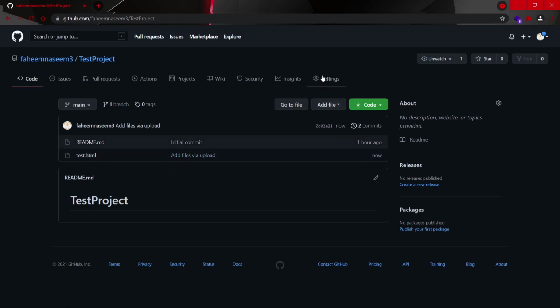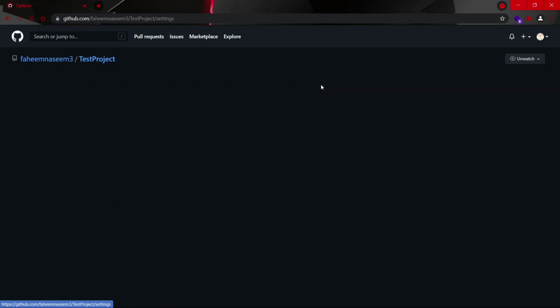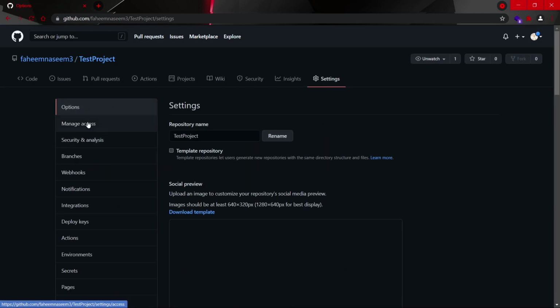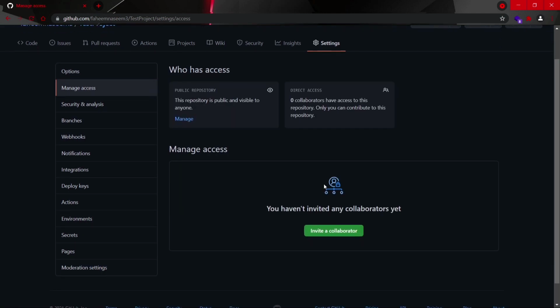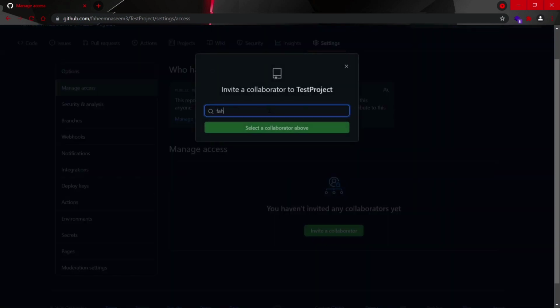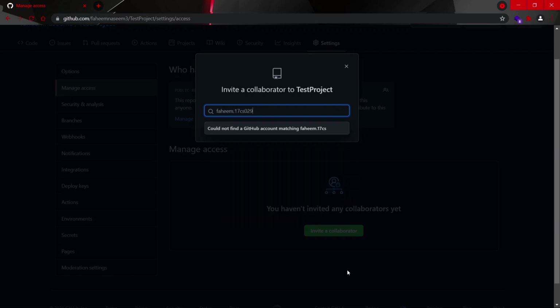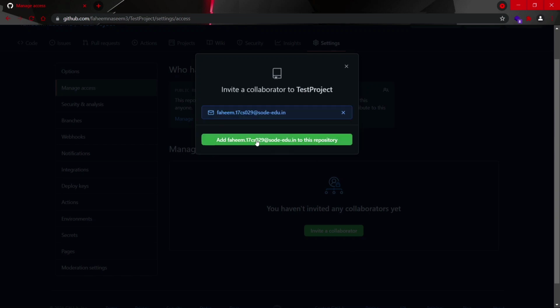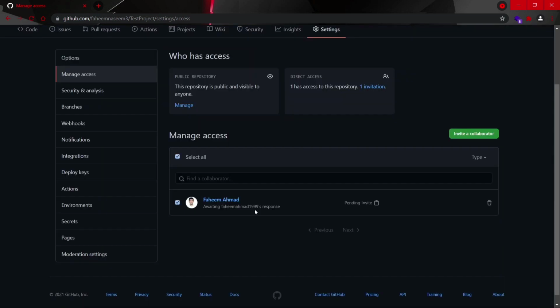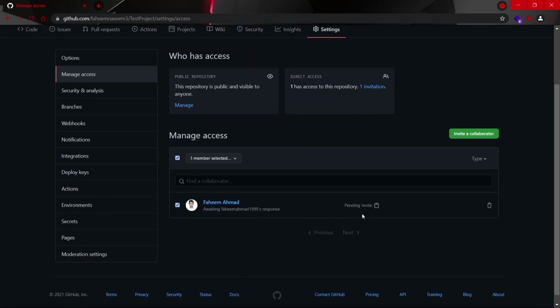So once you are done, just go to the settings and click on Manage access. Like in here, you can decide who can access and make changes to this repository. So just click on Invite a collaborator and put the email address of the person whom you want to collaborate with. Just make sure they have a GitHub account attached with this email ID. Once you are done, click to add the email ID to this repository and you can see this person is added and the invitation is pending.